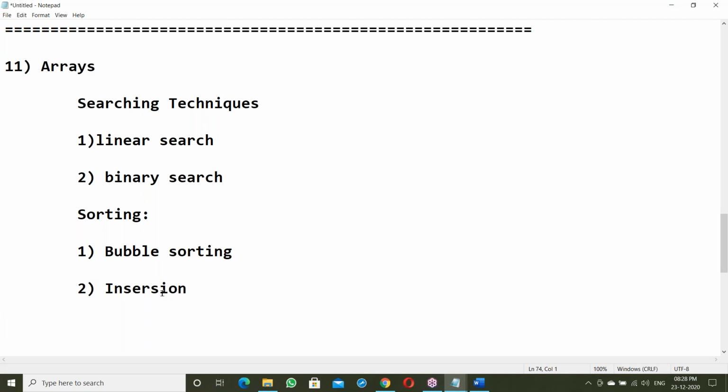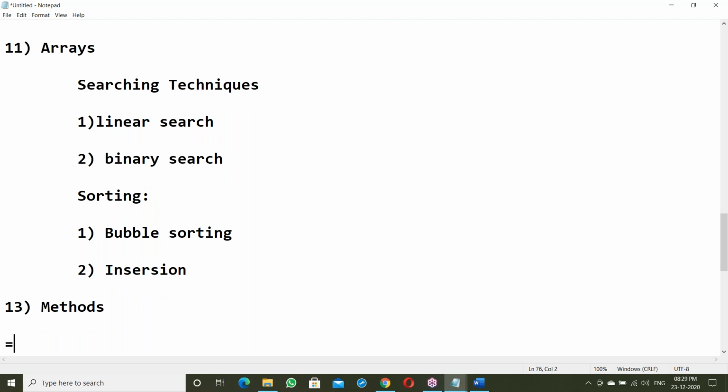After finishing arrays, next is methods. How to use methods in Java? Different types of methods, like call by value and call by reference. Up to this is the basics.